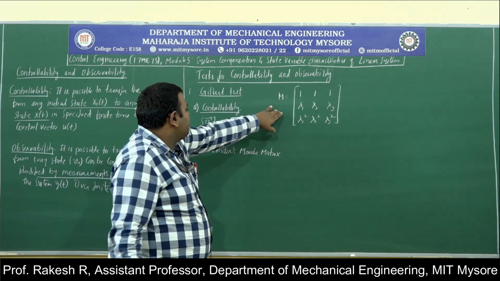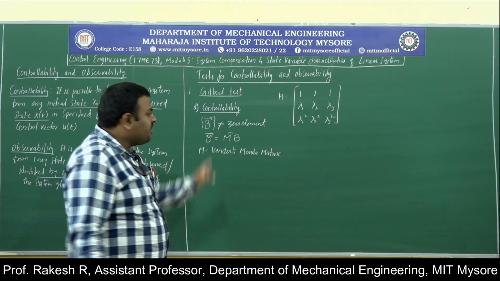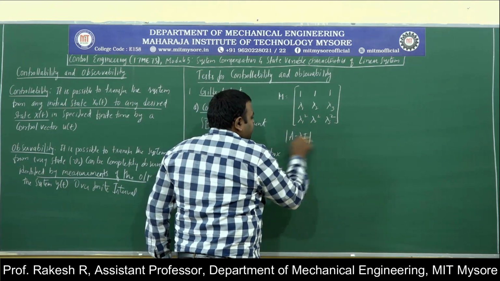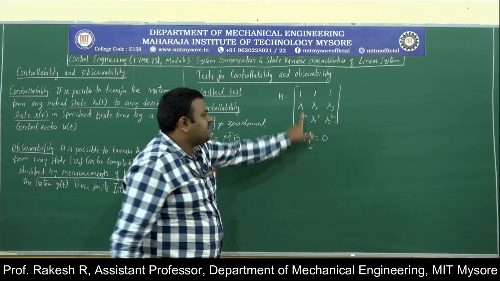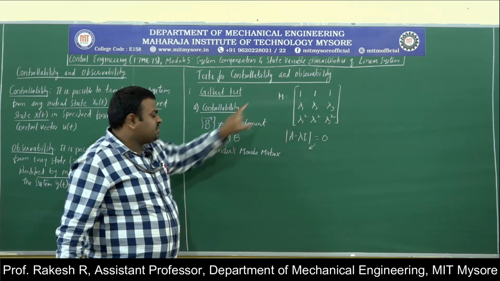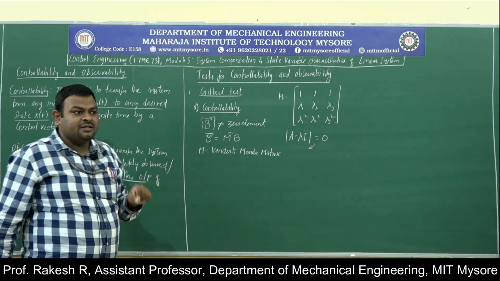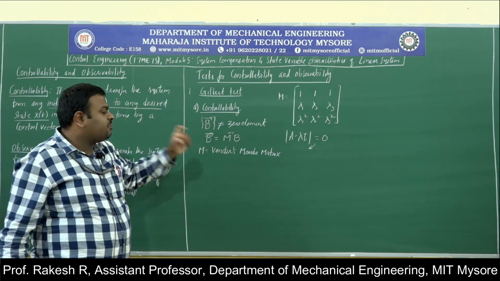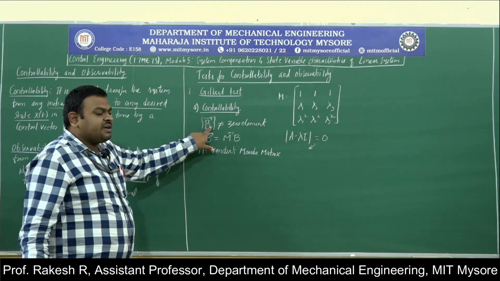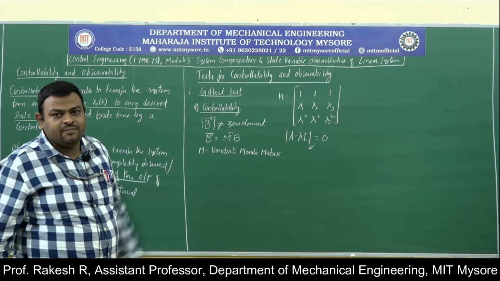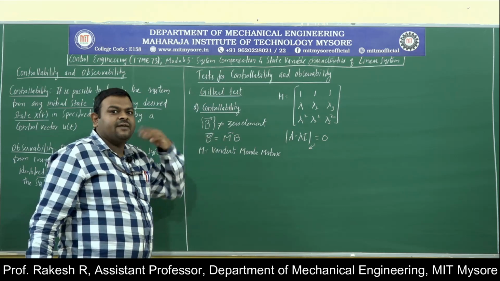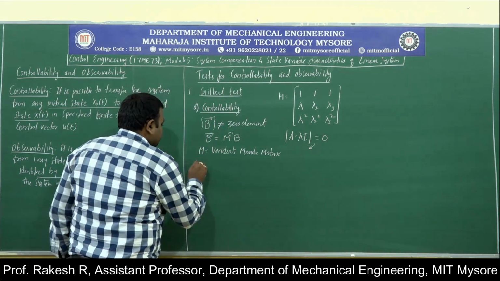So the Gilbert test is based on this matrix. You have to perform it whenever the matrices A, B, C are given. You have to find out lambda values by using determinant of A minus lambda I equal to 0. From this, find out what is lambda 1, lambda 2, lambda 3. After finding out this Vandermonde matrix, then find out the vector B. This vector B will be telling whether the system is controllable or not. So, if B contains any zero elements, it is not controllable. All the elements must be non-zero. It can be negative, but it should be non-zero.